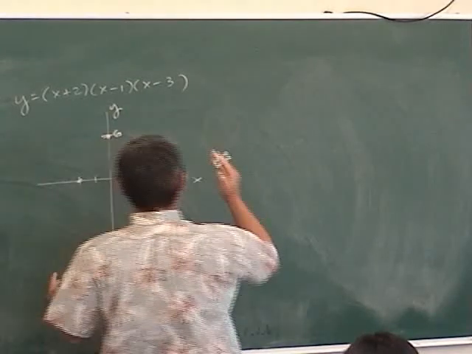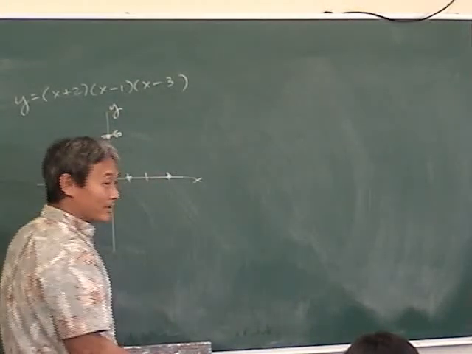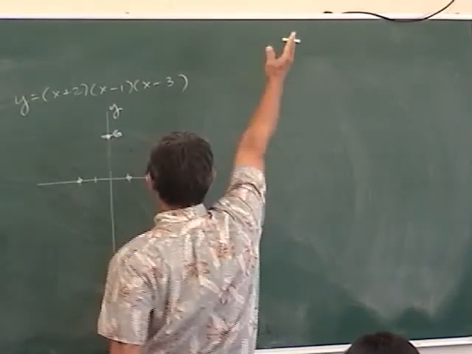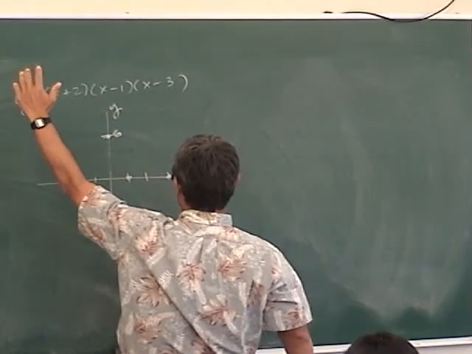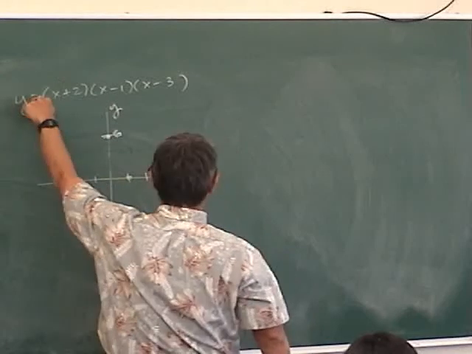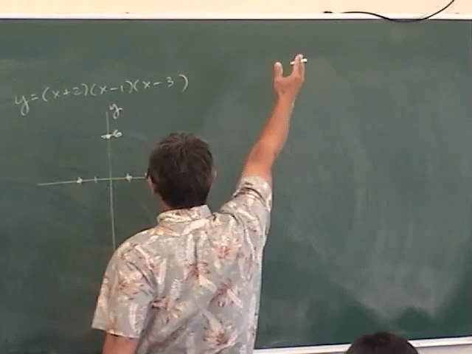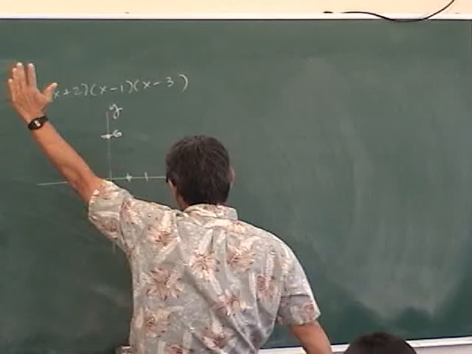So the end behavior, you guys know what end behavior means? It means on the ends. It's either like this or like this. How do you tell? If the leading coefficient is positive, it looks like this. If the leading coefficient is negative, then it looks like that.